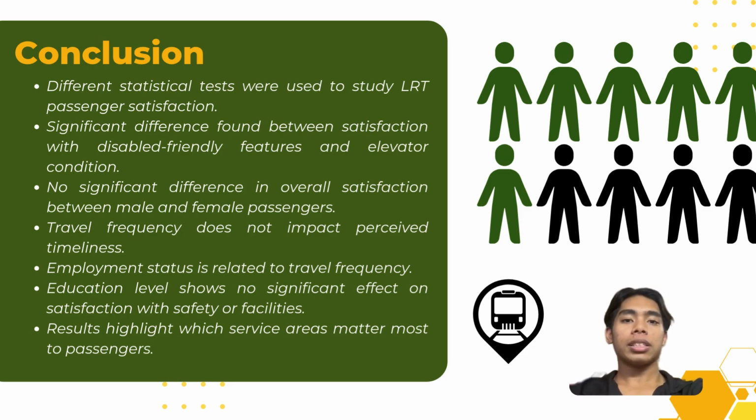However, we did find a significant link between employment status and how frequently people use the LRT based on the chi-square test of dependence. This makes sense as working individuals are more likely to rely on public transport regularly. Lastly, we used the Kruskal-Wallis test to see if education level affects satisfaction with safety and facility condition. The result showed no meaningful difference, indicating that people from different education backgrounds tend to view this aspect similarly.